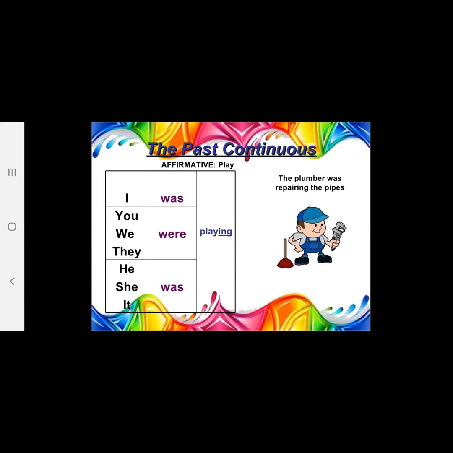In the same way, I was playing cricket, you were playing football, we were playing a cricket match, they were playing a football match, he was playing games on his computer, she was playing with her doll, it was playing.